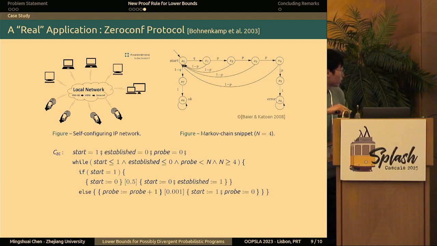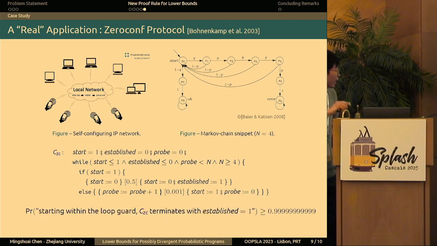And this algorithm is a randomized protocol because it uses communicating packets in between, and the packets can get lost with some probability. At the end, we are interested to verify some property saying that the probability of the protocol successfully terminating with an established IP address is at least this quantity.